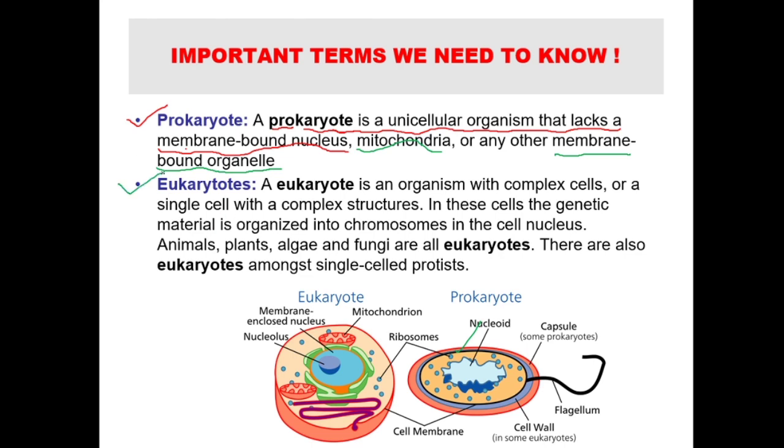Here come eukaryotes. Eukaryotes are what? They are complex cells or single cells with complex structure. Means what? The main thing is that they have a proper nuclear membrane. Here you can see they have a proper nuclear membrane, whereas prokaryotes do not have a proper nuclear membrane. So here we call it nucleus, here we call it nucleoid. So that is the main difference between prokaryote and eukaryote, that eukaryotes have a proper nuclear membrane, whereas prokaryotes do not have a proper nuclear membrane, right? Next we are going to the next one.